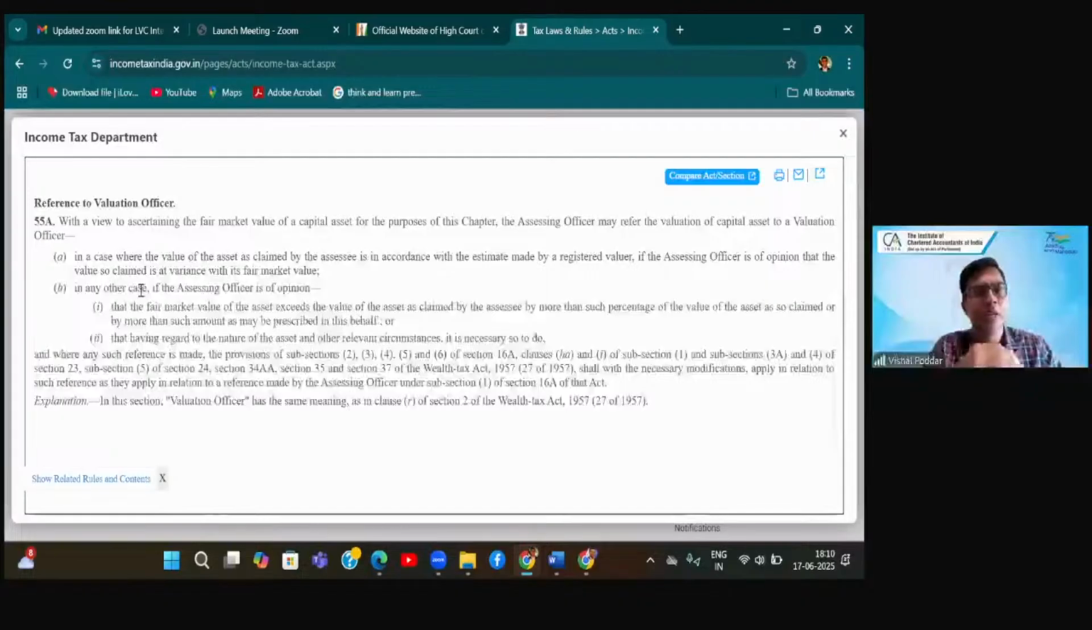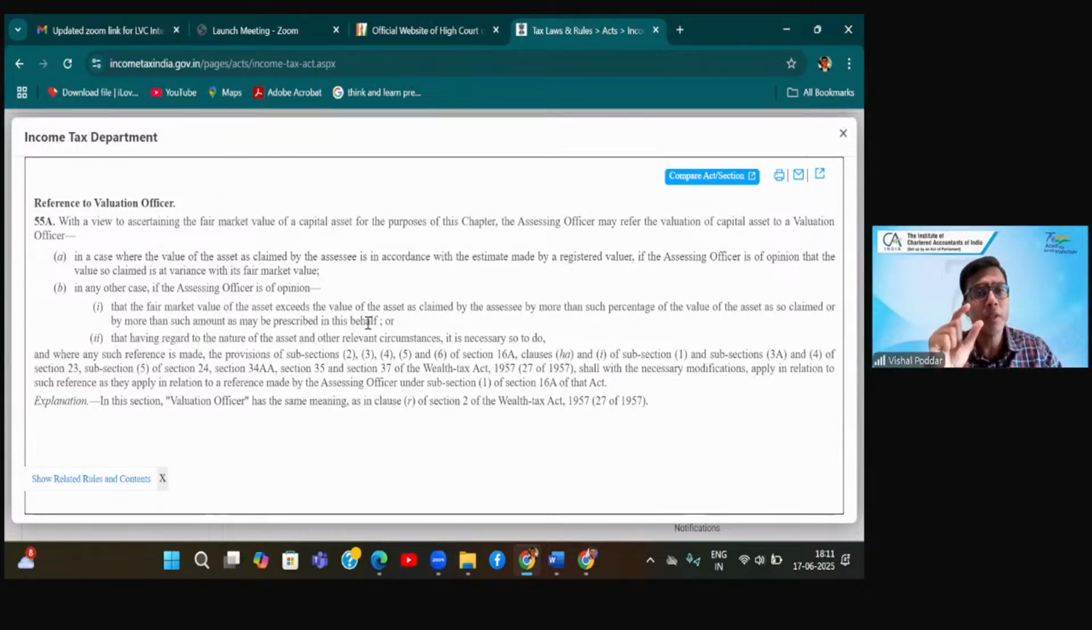So what is any other case? Your valuation is not done by a registered valuer. You have done it casually. Casually means you have asked a few people and they have said, okay, according to us the market value of this should be 1 crore. On that basis, you have taken 1 crore. Then what it says is, in any other case, if the assessing officer is of the opinion, now that you have not done your valuation through a registered valuer, when can he do this valuation? When he is of the opinion that the fair market value of the asset exceeds the value of the asset as claimed by the assessee by more than such percentage of the value so claimed, or by more than such amount as may be prescribed.